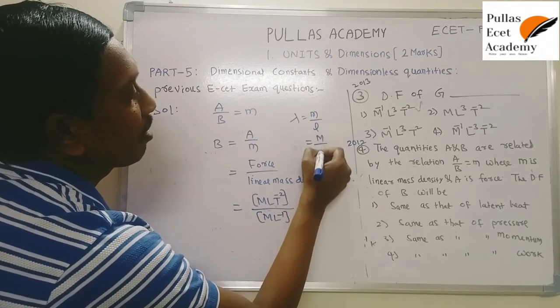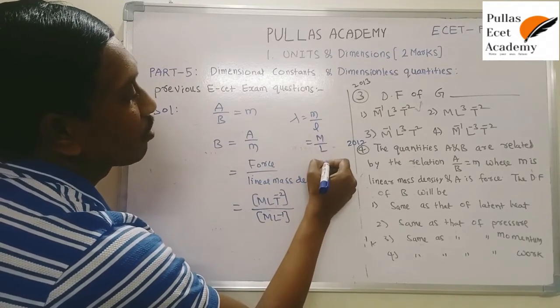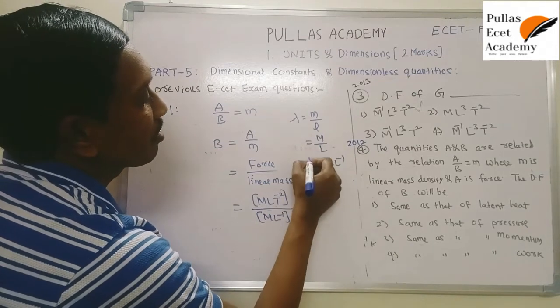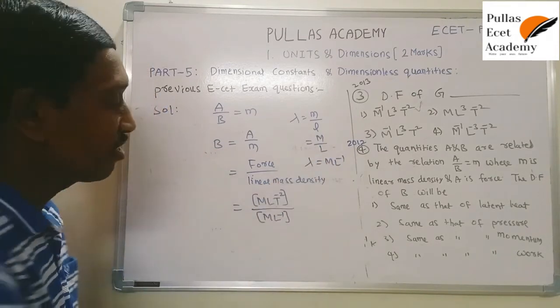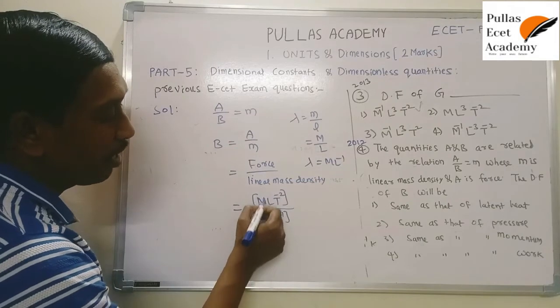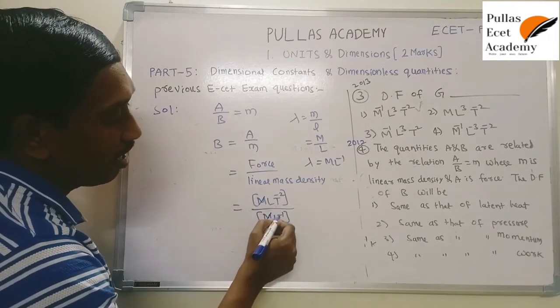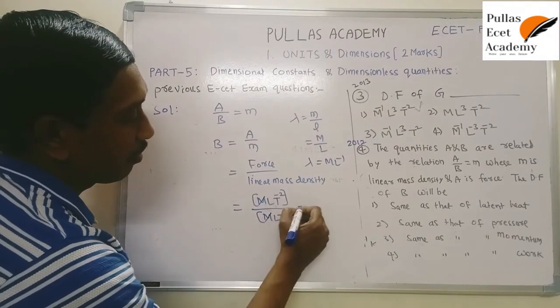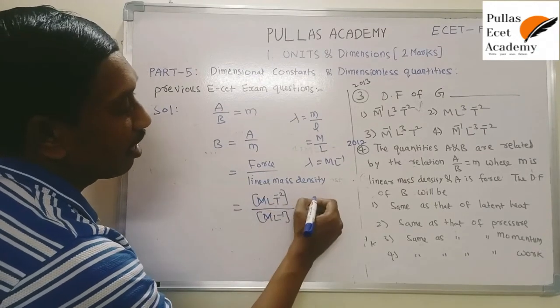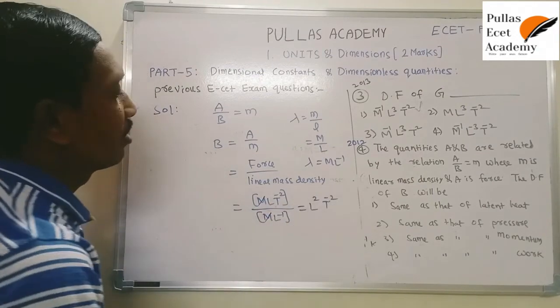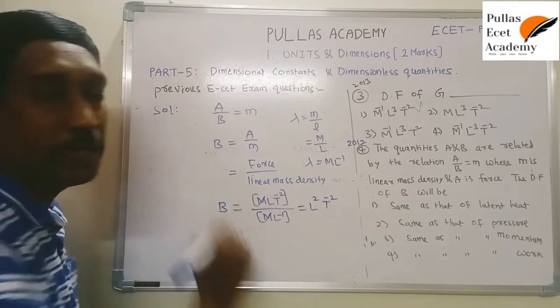Dimension formula of mass is M and of length is L. Now simplify: M cancels, L inverse shifts to the numerator, and you get L·L²T⁻². This is the dimensional formula of B.